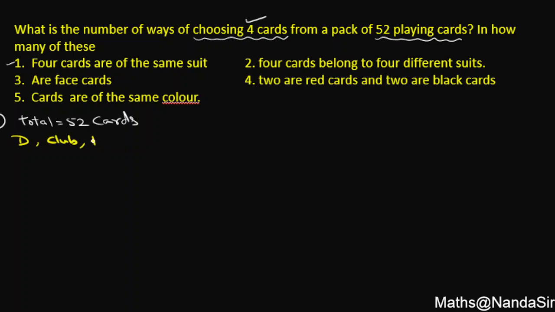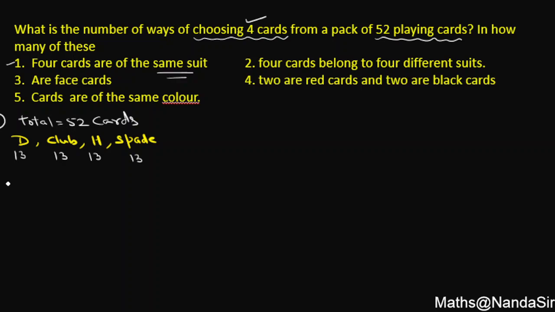The third one is of a heart, and the fourth one is of a spade. So there are 4 different types of cards, each having 13. डायमंड के भी 13 कार्ड हैं स्टूडेंट, क्लब के भी 13 कार्ड है, हार्ट के भी 13 कार्ड है और स्पेड्स के भी 13 कार्ड है. क्लियर है? अगर ये 13-13 का कॉम्बो है, as they are asking 4 cards of the same suit.